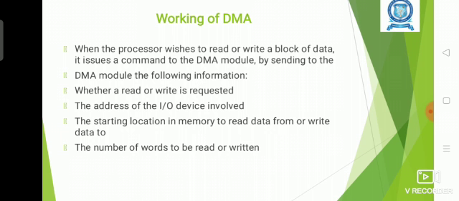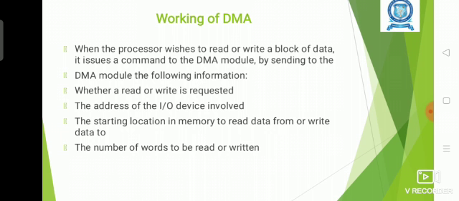Along with that, the processor will send some necessary details about the data transfer to the DMA module. Those details are whether read or write is requested, that is, whether to take the data from the memory, or whether the input output device wants to write the data into the memory. This type of operation needed will be intimated to the DMA module by the processor.